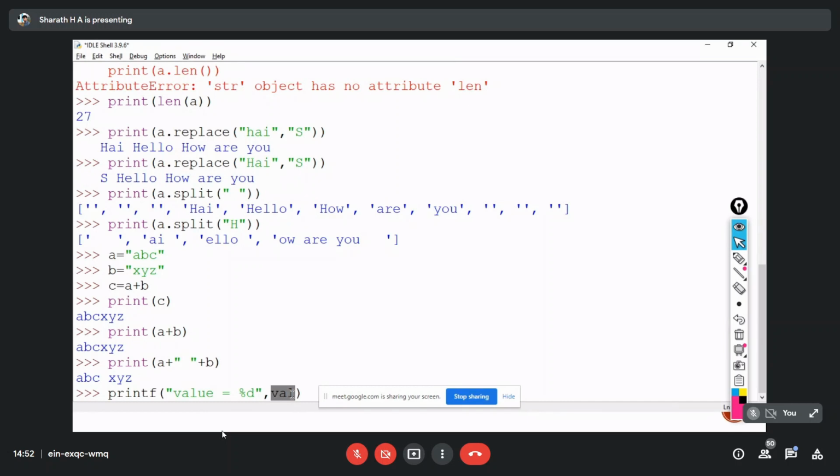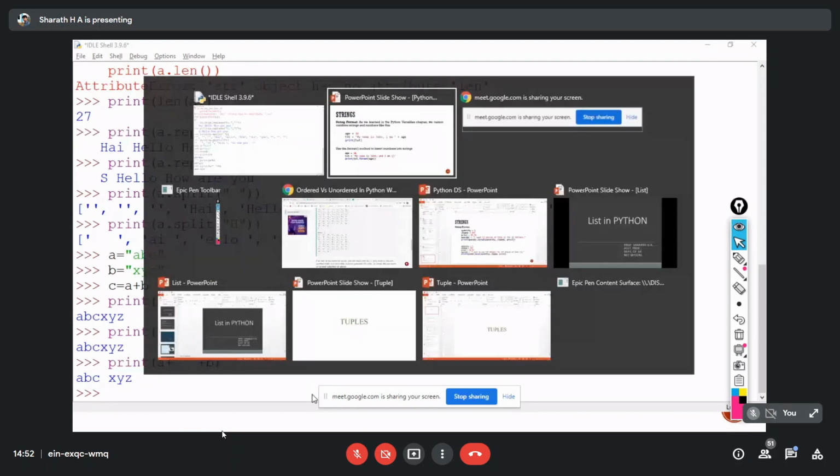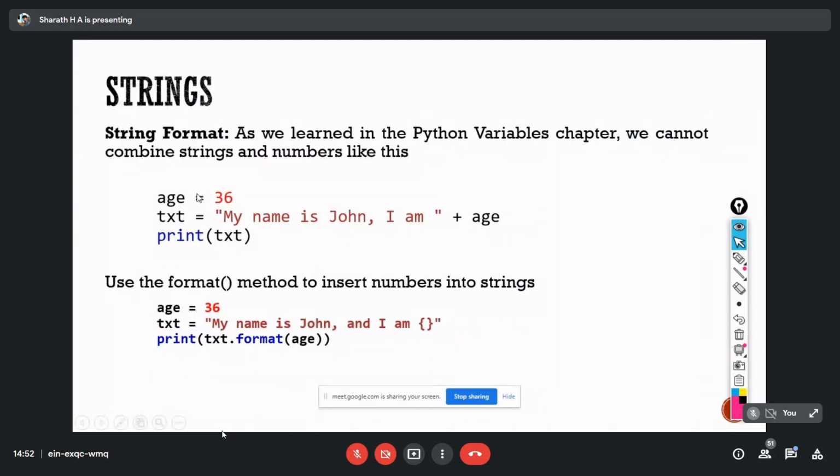In the same way, here also we can use a format specifier, and the format specifier is like this: open and close flower braces instead of %d, %c like that. So here we're going to use flower braces. Here you can see that age is of type integer. Even though I have not mentioned any data type here, depending on the value which you store in this variable, it will treat age as an integer, whereas text is what?